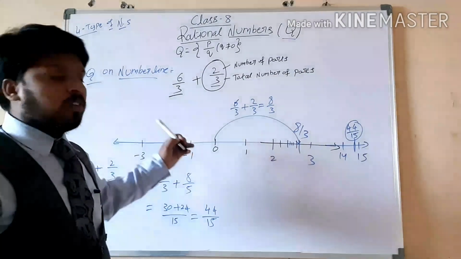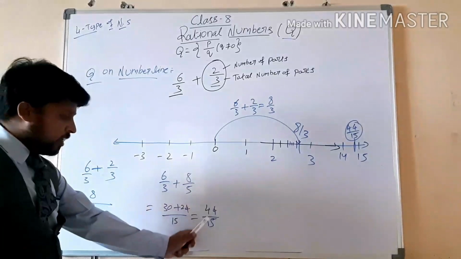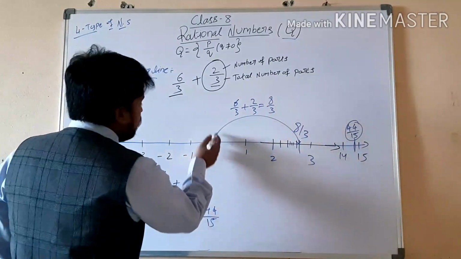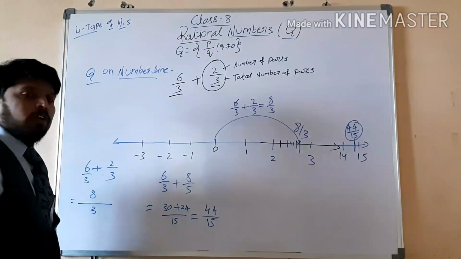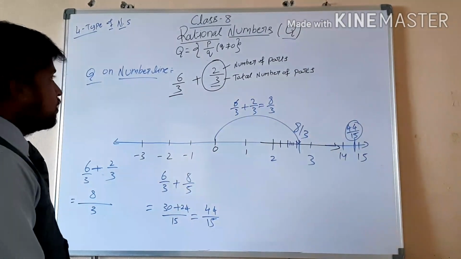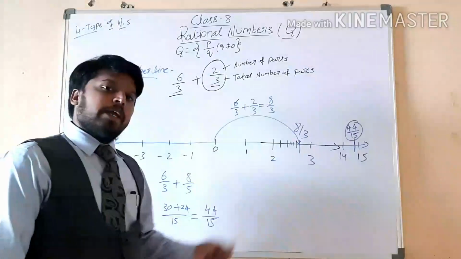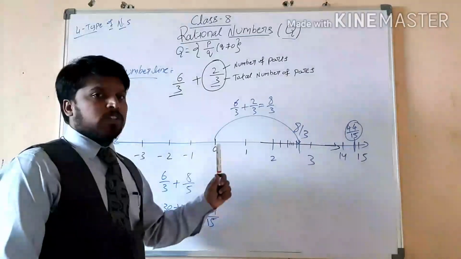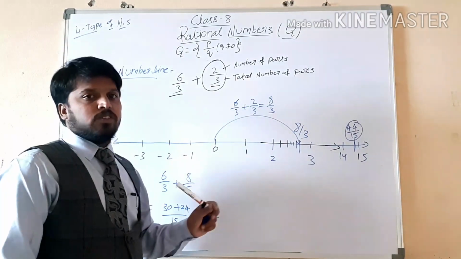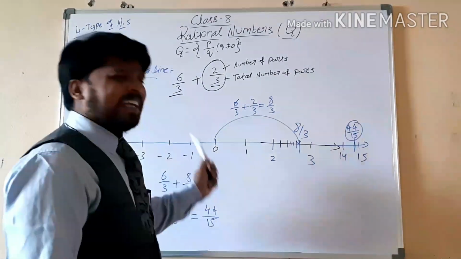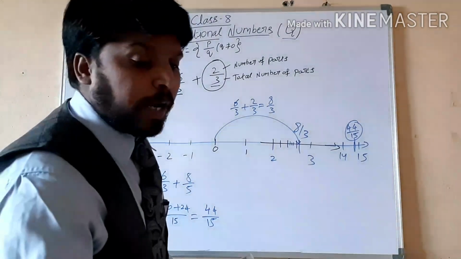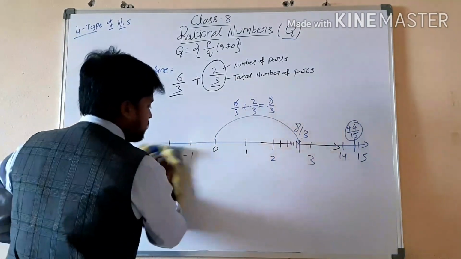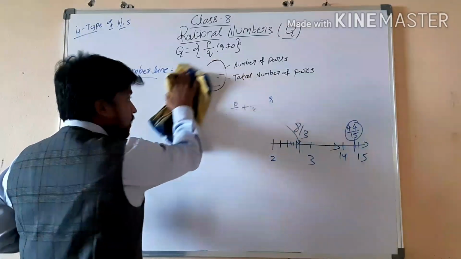But in rational numbers, first of all add, and after getting the answer you can draw directly from 0 to there. If we get any negative, draw from 0 to the left side. Okay, so this is showing on the number line, how to show integers, and addition, subtractions, multiplications, divisions of integers. So you will get it very easily. First of all, you have to get more practice. No problem, I will send you more worksheets or more problems to practice. Practice slowly. We have a lot of time.